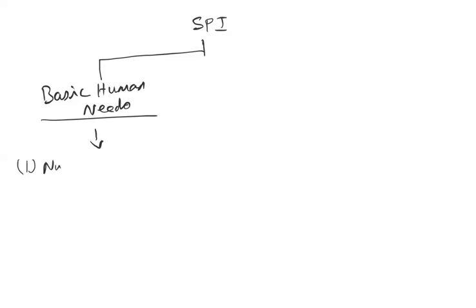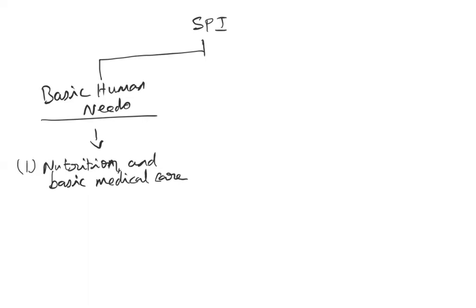So this is slightly modified, an improved version of that. So the first one is nutrition and basic medical care. That is how much percentage of the population in a country has access to proper nutritional food intake as well as basic medical care.